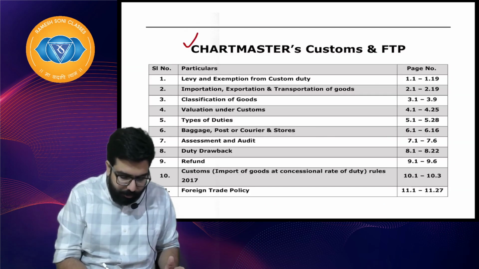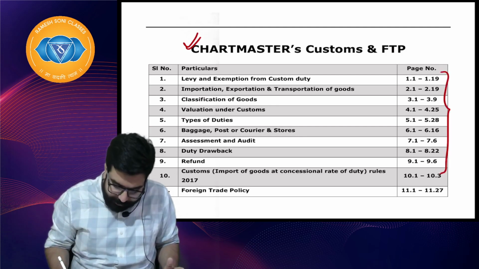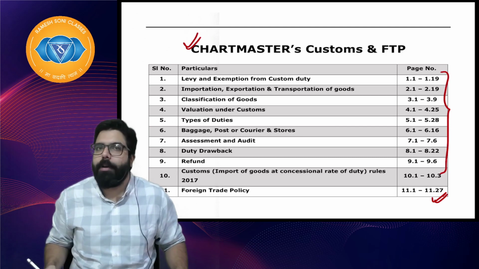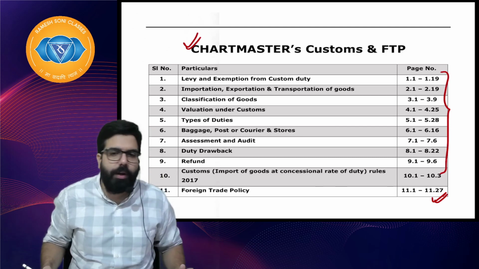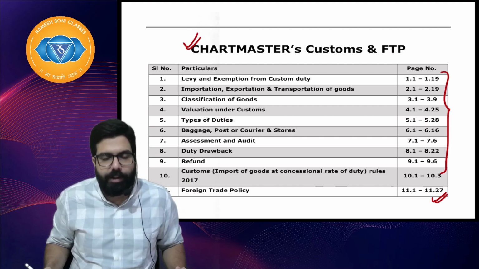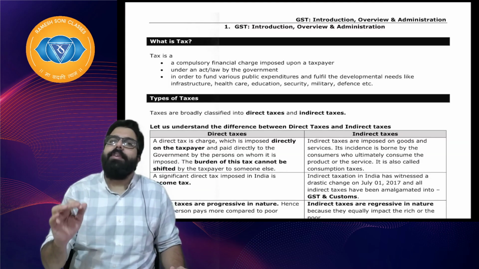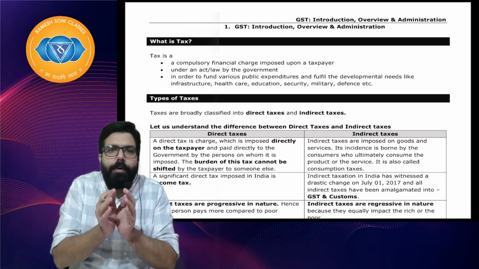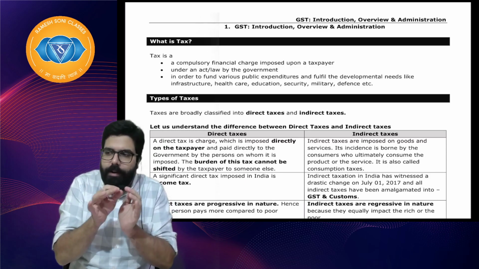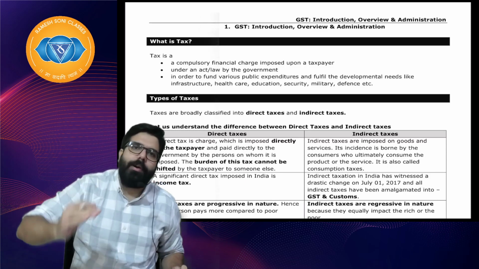Then we have the customs. Baba, we have around 10 chapters of customs, and one chapter on foreign trade policy, which I've gone ahead and put. So we have 10 chapters of customs which we'll be doing and one foreign trade policy, right everyone? Now see, after we finish all the chapters, we will try to go ahead and revise from our summary chart at the end, and then we will be doing the Q&A.